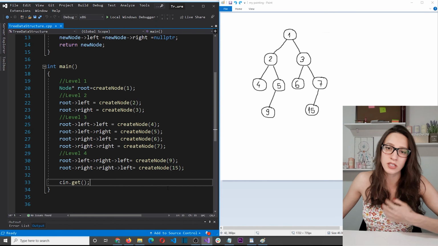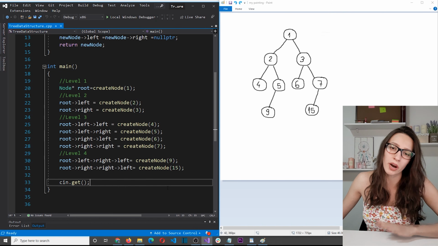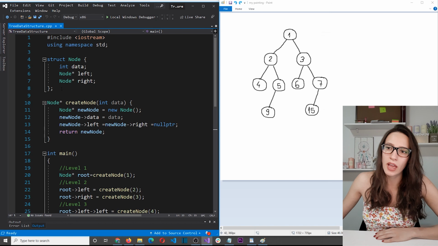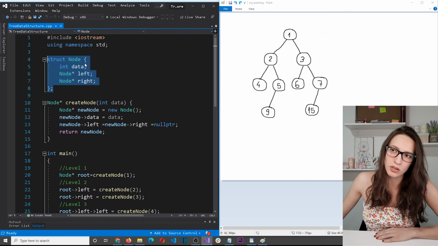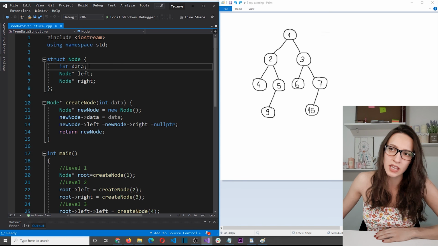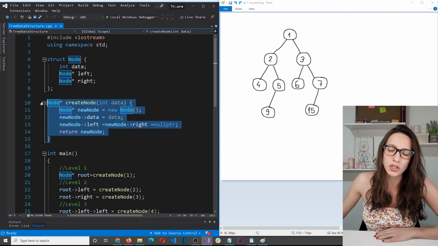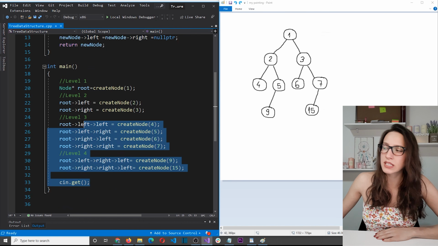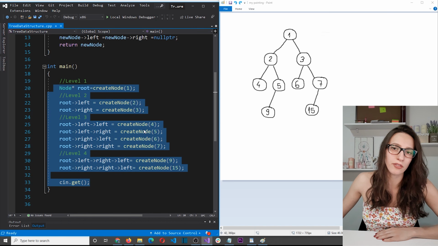If you don't understand something, make sure to watch part 1 and then you can come back to this video. So here I have code that represents the node structure. Here is how one node looks. It has data, a left child and a right child. And here is a function used to create a new node. And this code here represents this tree that I have painted.